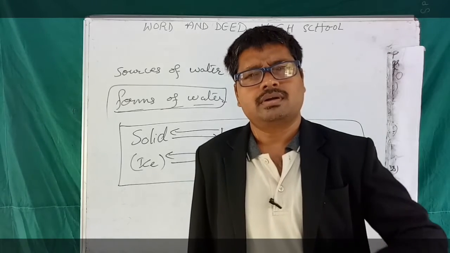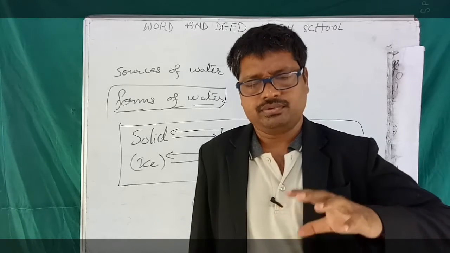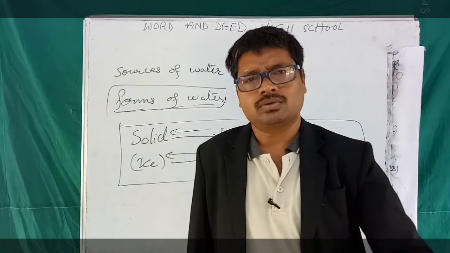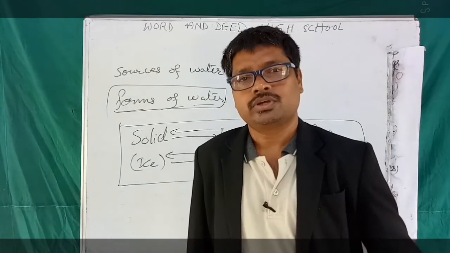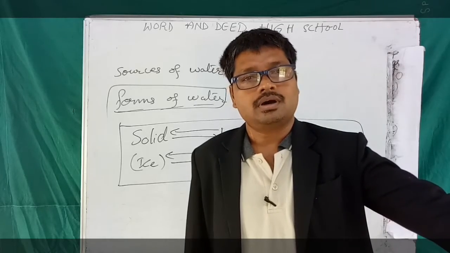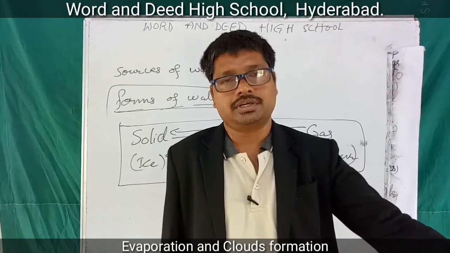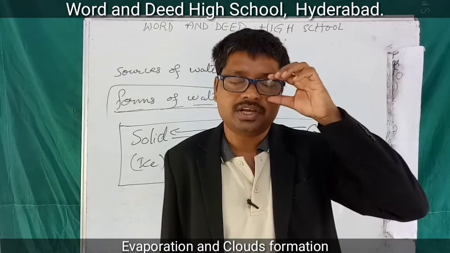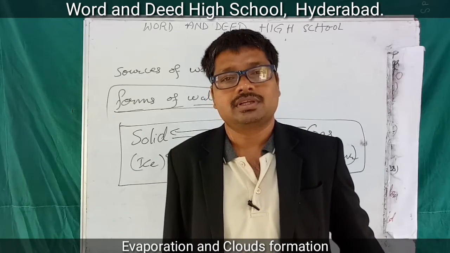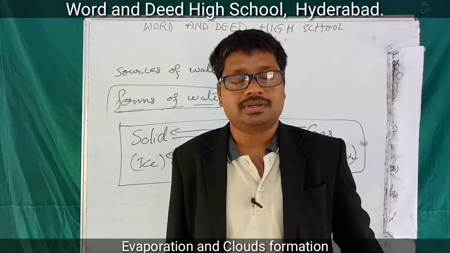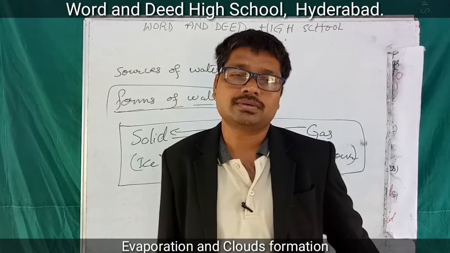If you want to dry the wet clothes, where do you keep the wet clothes? You keep them in sunlight, and after some time the clothes get dried. Actually the clothes are wet means what is present in the clothes?